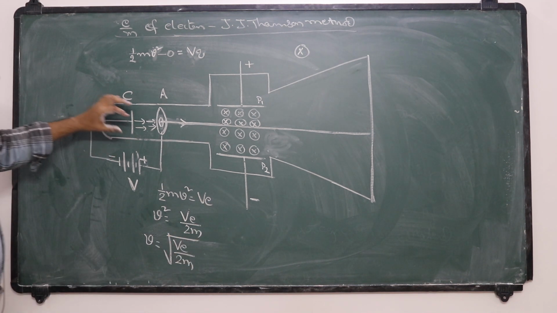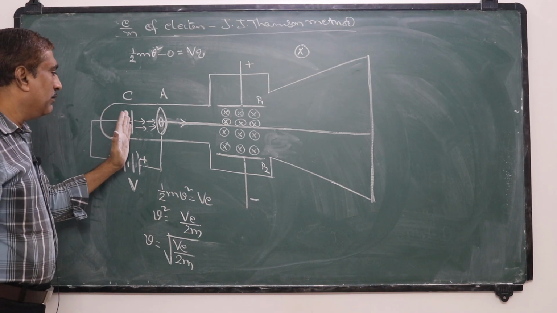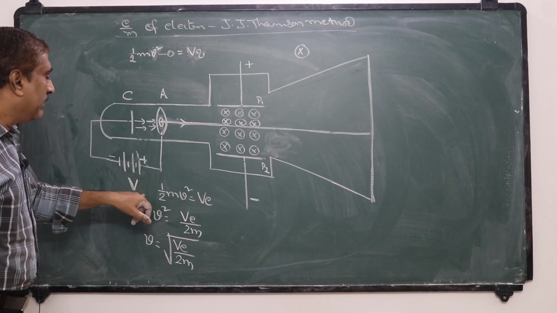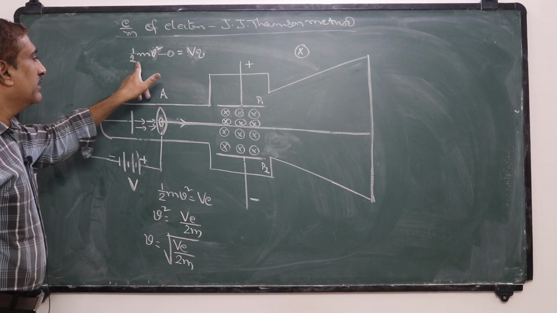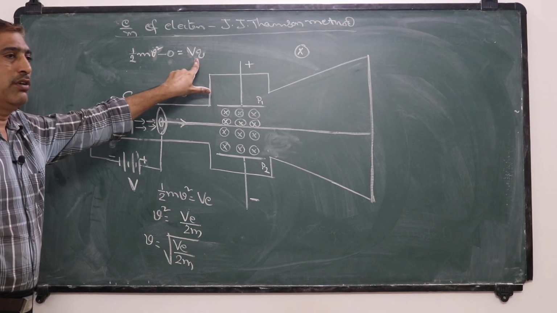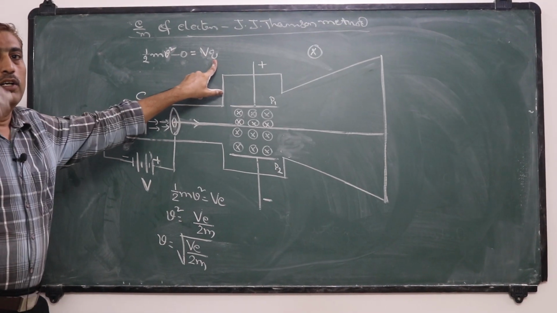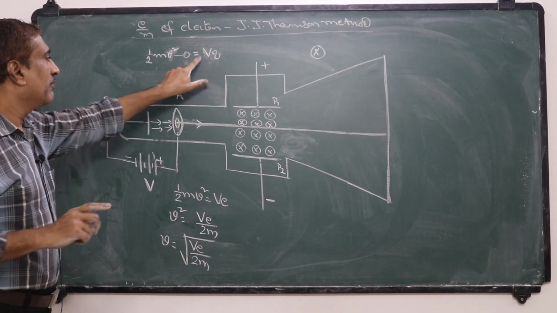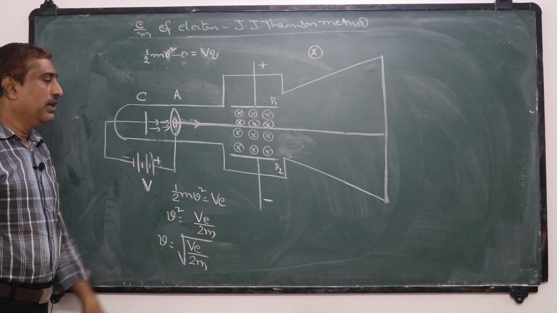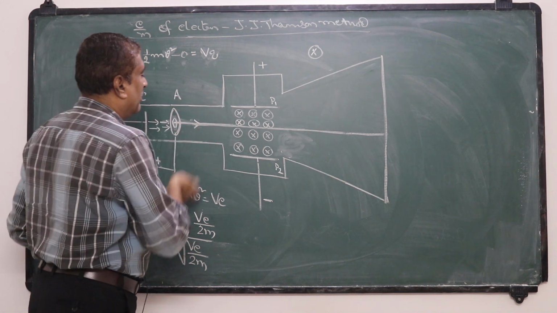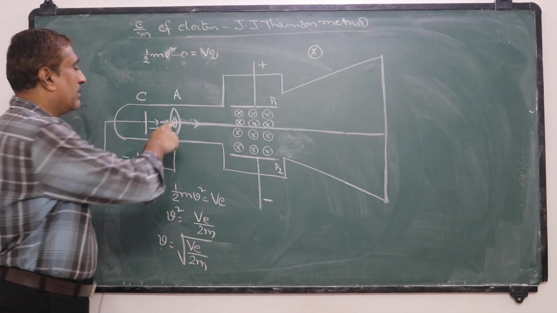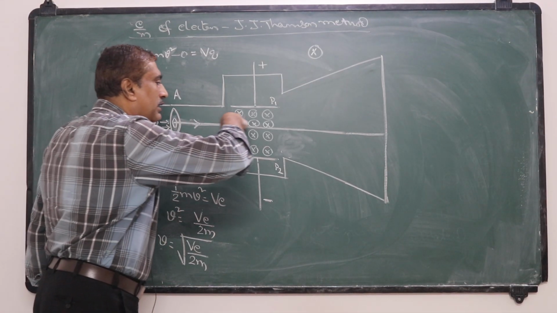Now first the cathode rays are emitted from this cathode and accelerated by a potential V, and by accelerating they acquire kinetic energy. By the work energy theorem, this change in kinetic energy equals the work done for moving q units of charge, which is Vq. From this we determine the velocity of the electron. Now the electron moves in this direction, that means with this velocity v the electron moves through these plates.